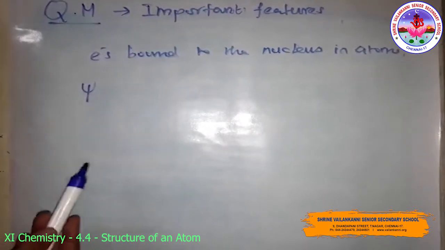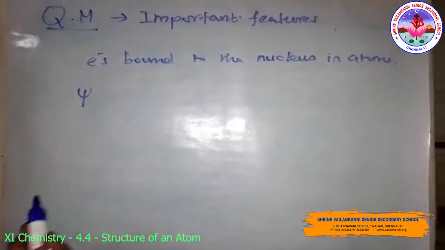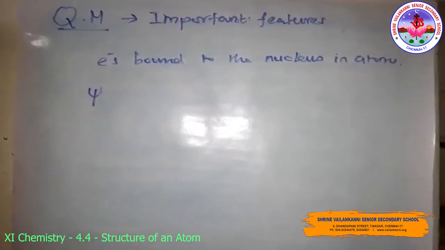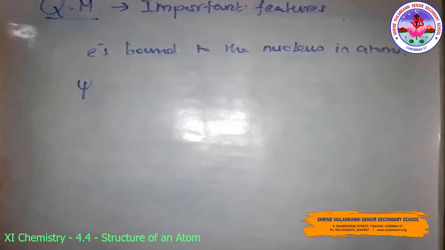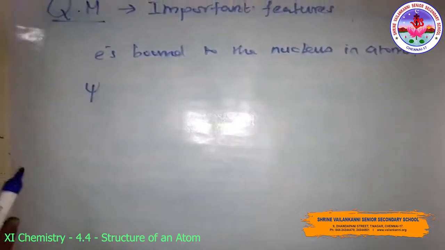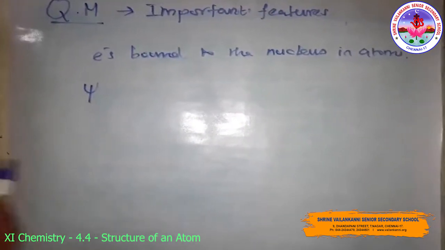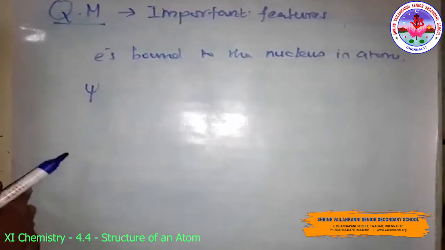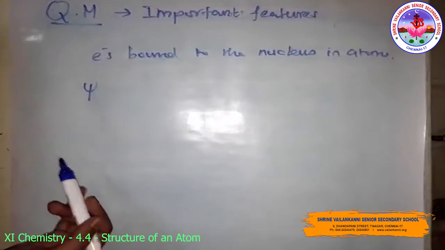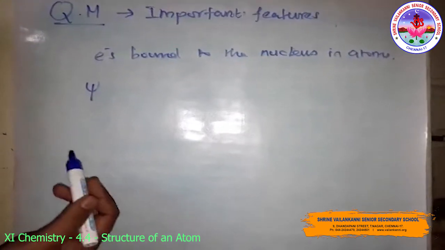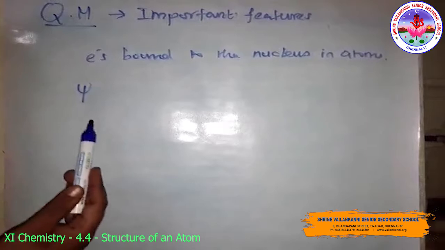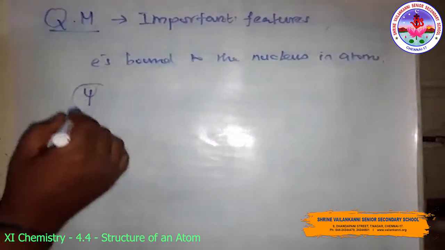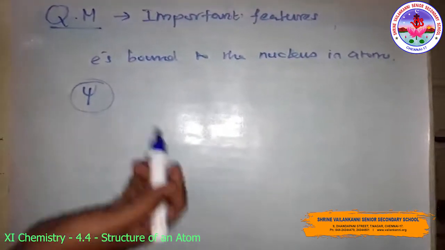In a multi-electron atom, the electrons are filled in various orbitals in the order of increasing energy. For each electron of a multi-electron atom, there shall be an orbital wave function, the characteristic of the orbital it occupies. That means all the information about the electrons in an atom is stored in the orbital's wave function, and quantum mechanics makes it possible to extract this information out of the wave function.